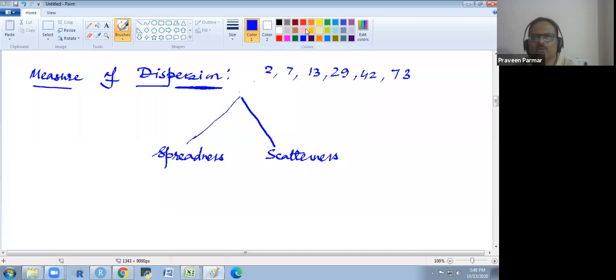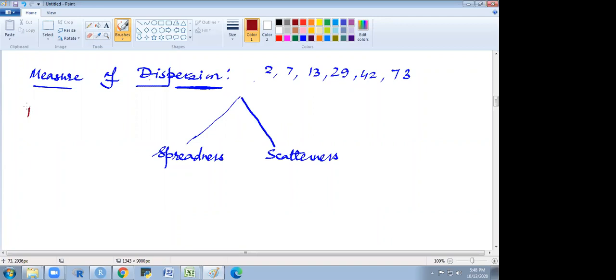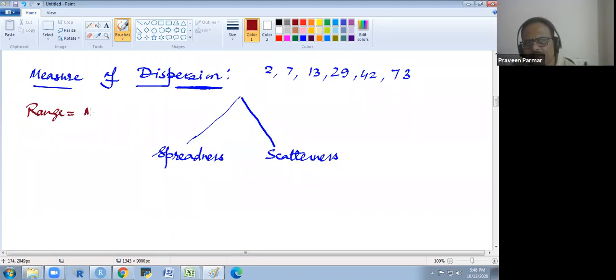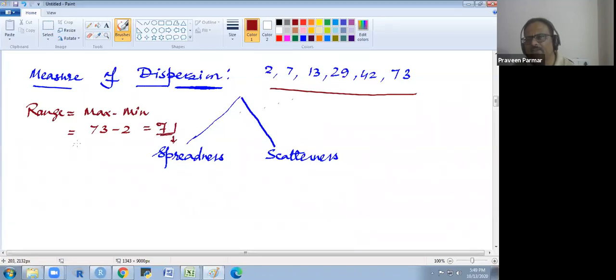The first measurement of spreadness is the range. Range is the maximum value minus the minimum value. So what would be the range of this data set? 73 minus 2, so the range is 71. 71 is the spreadness, not the scatterness. Does that make sense to everyone?